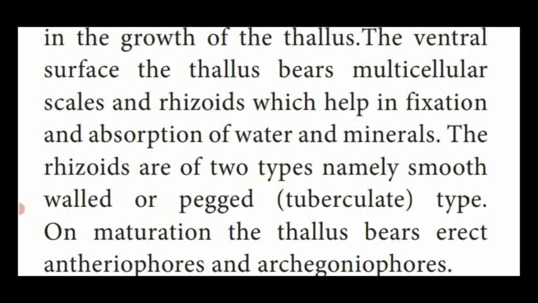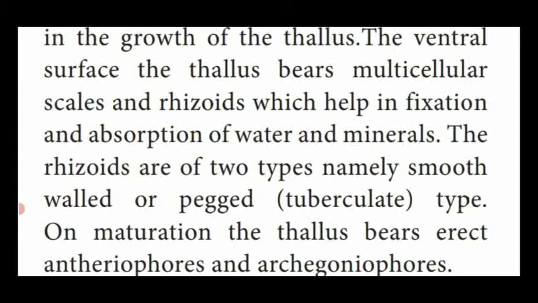Likewise, at the ventral side, Marchantia also has scales, which are multicellular, and rhizoids, which help in fixation of the plant to the substratum and also absorbing water and mineral salts.